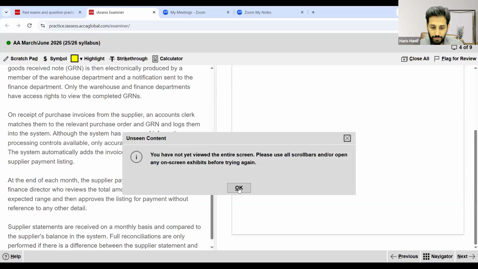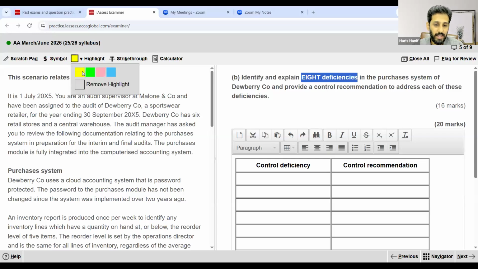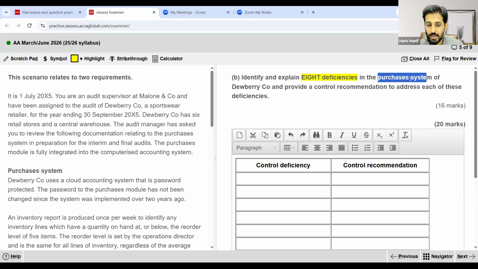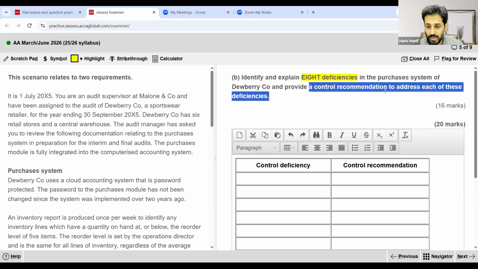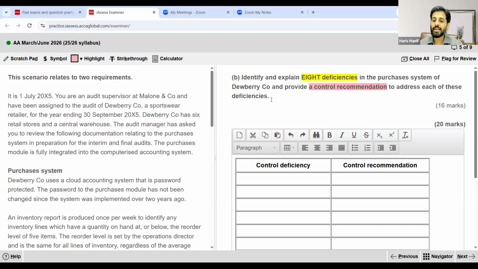Next requirement is of 16 marks, and a 20 marks CRQ is there. Identify and explain 8 deficiencies in the purchase system of Dewberry company and provide a control recommendation to address each deficiency. So the entire question is based on the purchasing system.